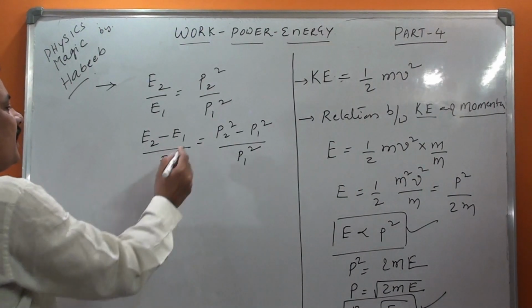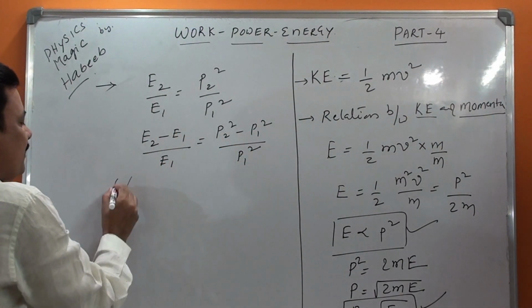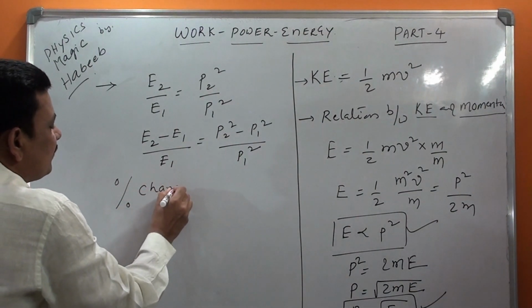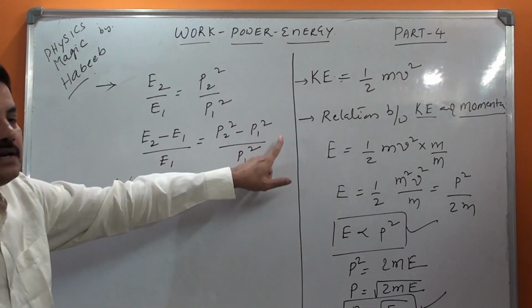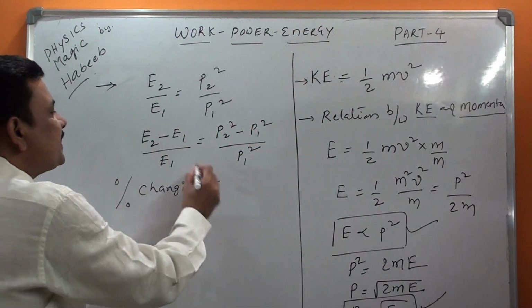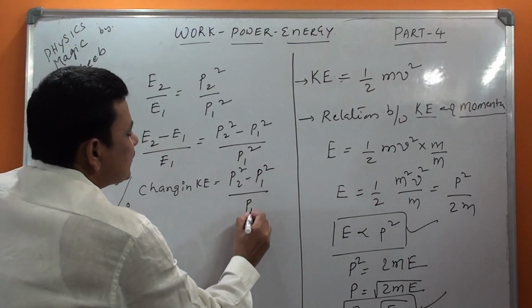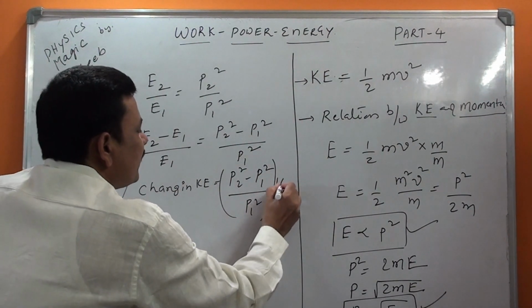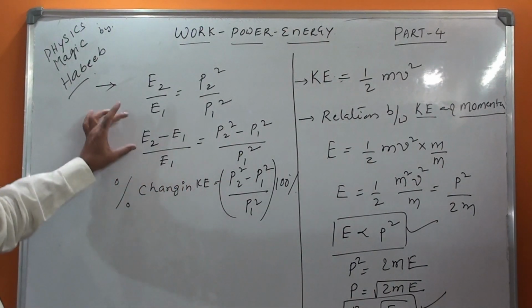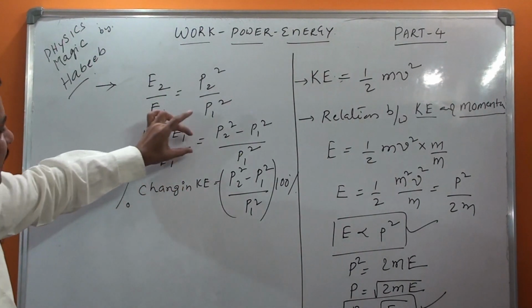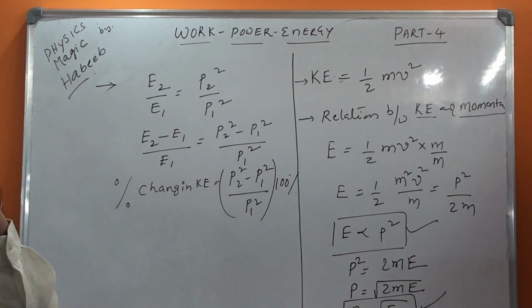Now just multiply by 100% on this side and that side. The E2 minus E1 by E1 into 100% is commonly known as percentage change in kinetic energy.